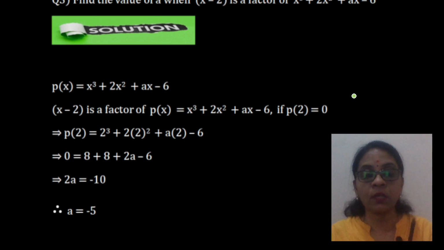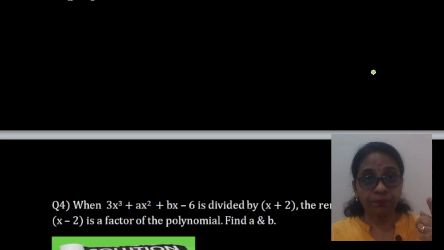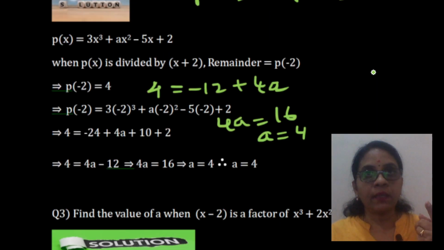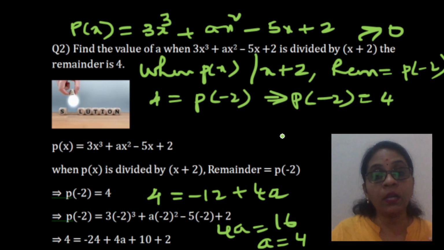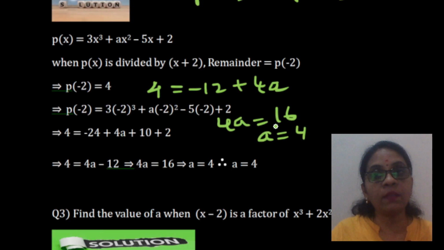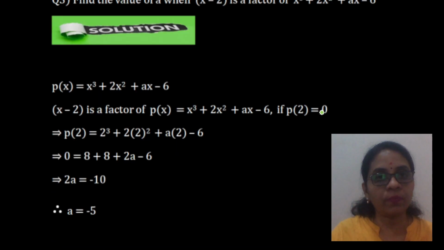Why p of 2 is equal to 0? Because remainder is p of 2, and if it is a factor, the remainder becomes 0. Therefore, p of 2 is 0. Find p of 2. There we substituted the value of p of minus 2 as 4. Here we are substituting p of 2 is 0.